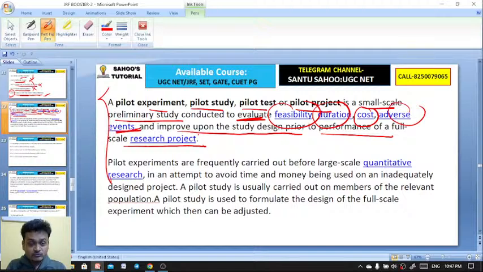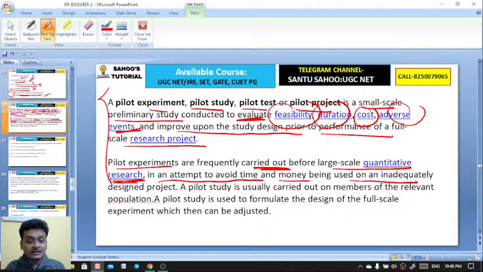It is conducted for evaluating the feasibility, the duration, cost, and adverse events as well. So here pilot experiments are frequently carried out. It is conducted before the large scale quantitative research, in an attempt to avoid time and money being used on an inadequately designed project.